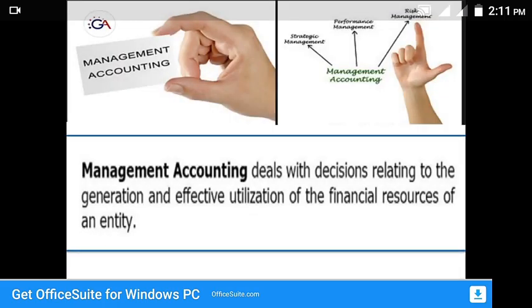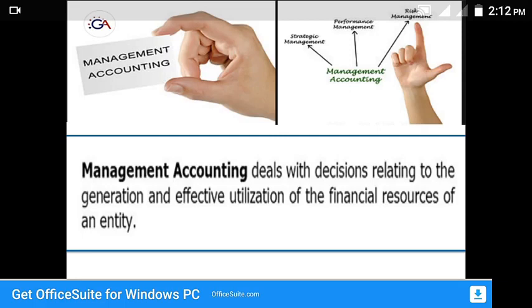Next, management accounting. It's also one of the branches of accounting. It provides information to management for better administration of the business, and it helps in making important decisions and controlling various activities of the business. It will be able to take decisions effectively and efficiently with the help of various management information.